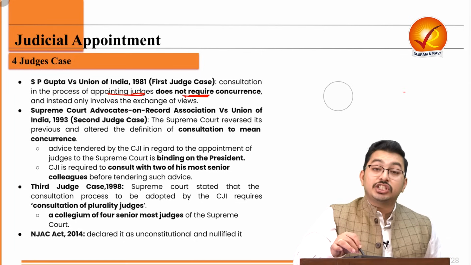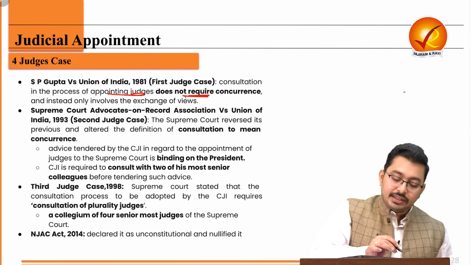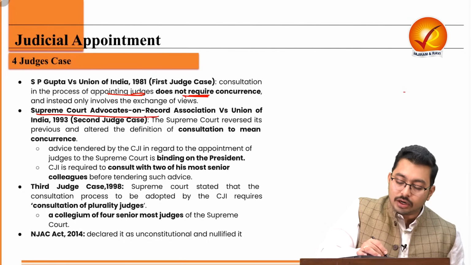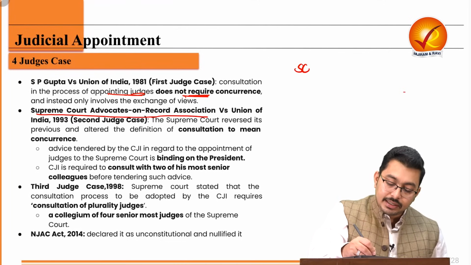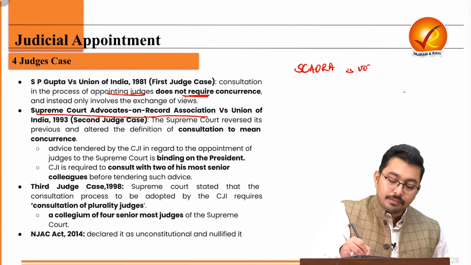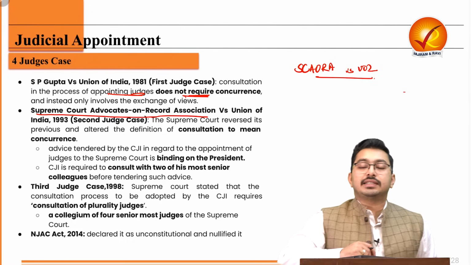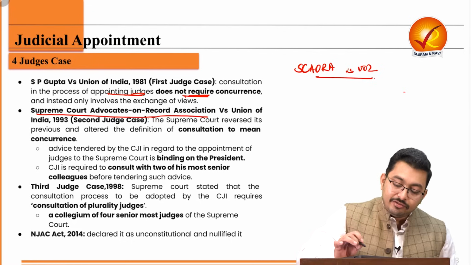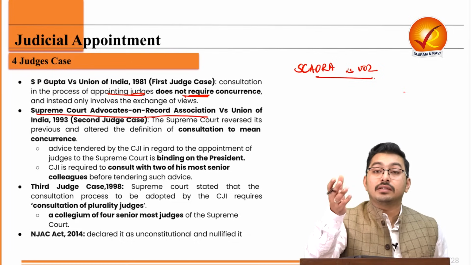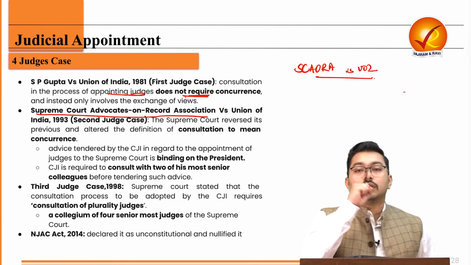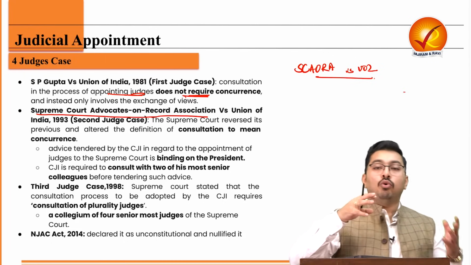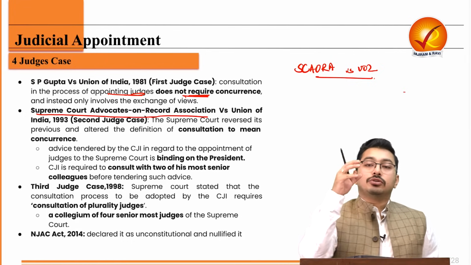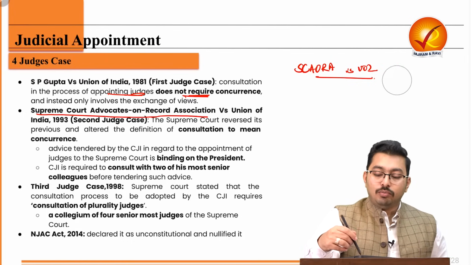This interpretation changed in the second judge's case, and this is called the Supreme Court Advocate on Record Association, and in short it is also written as SCAORA versus Union of India. So this is the second judge's case. Here the word consultation became concurrence. That means now the executive will have to listen to what the judiciary is saying. But who will tell the executive? So a new body was created.